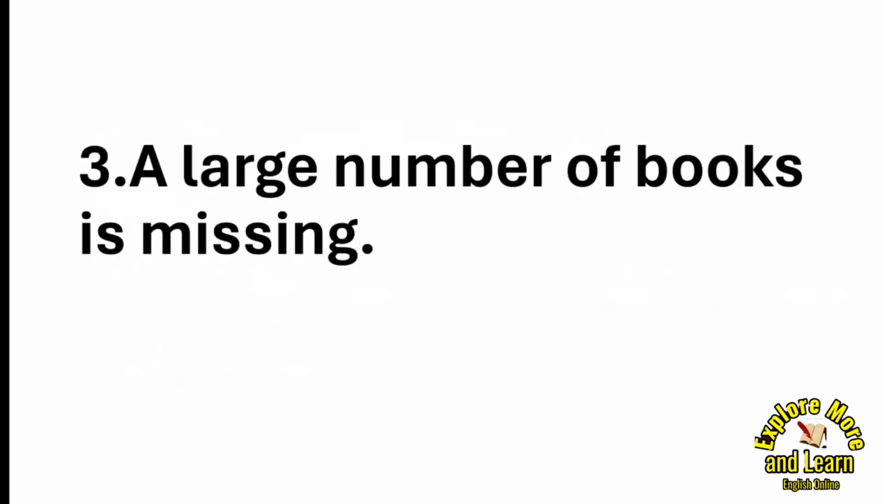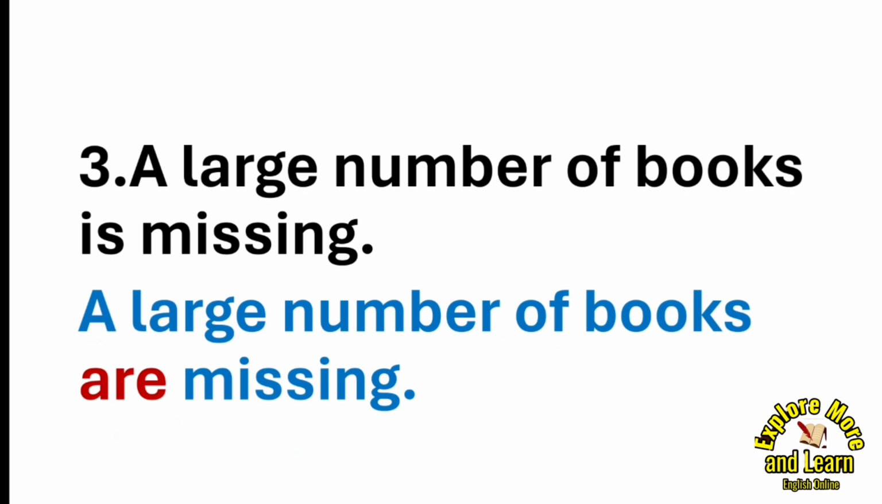Now, sentence number 3: a large number of books is missing. What's the mistake here? Alright, so the correct sentence is: a large number of books are missing. Why? Because here you have to see the subject. So what is missing? Books. And books are in plural. So the subject is in plural, so the verb will also agree with the subject. Okay, so a large number of books are missing. This is subject-verb agreement.